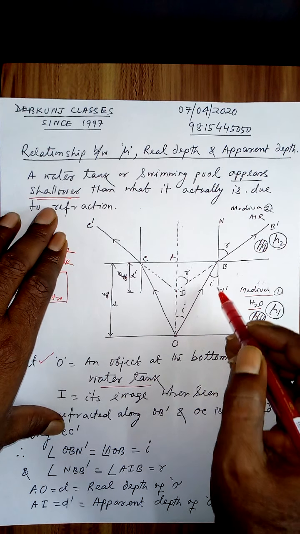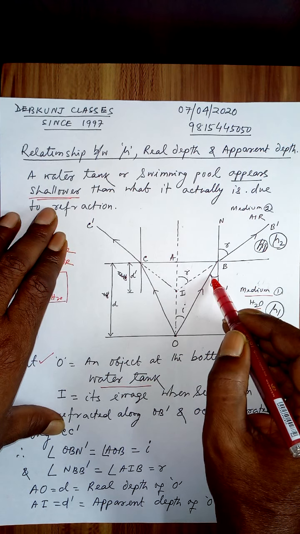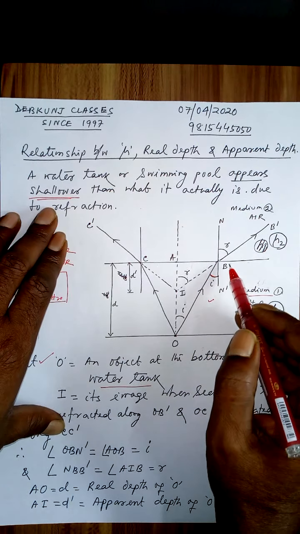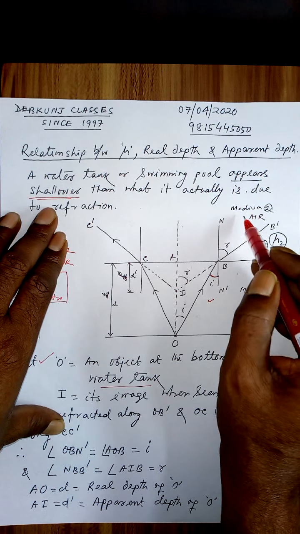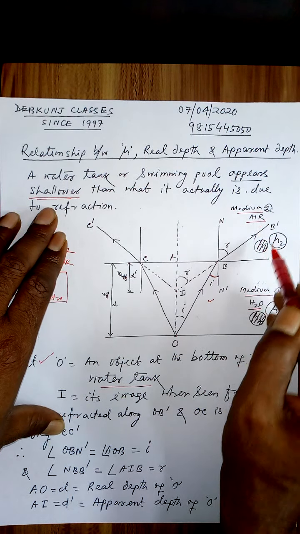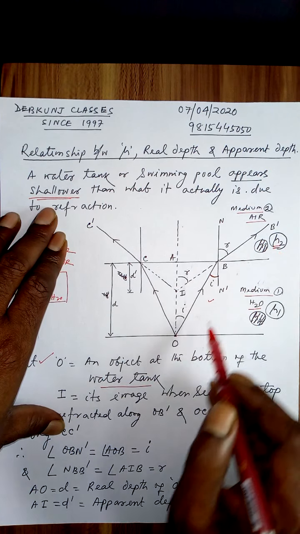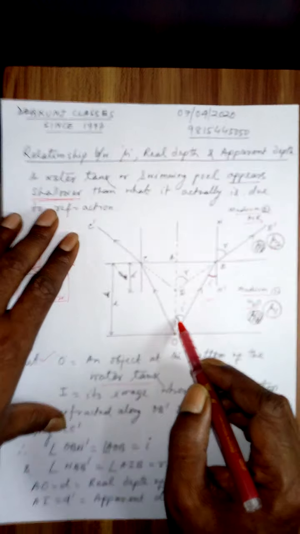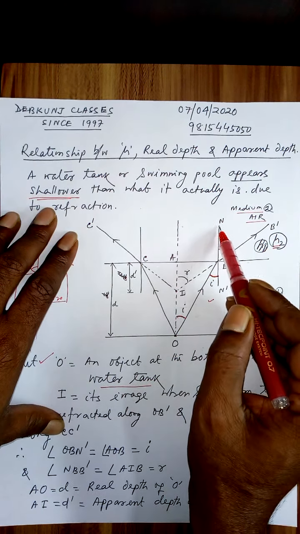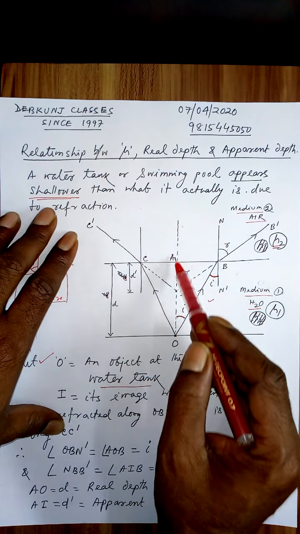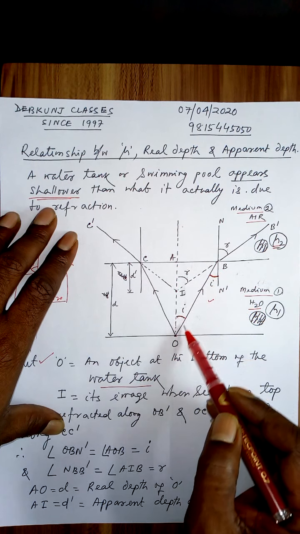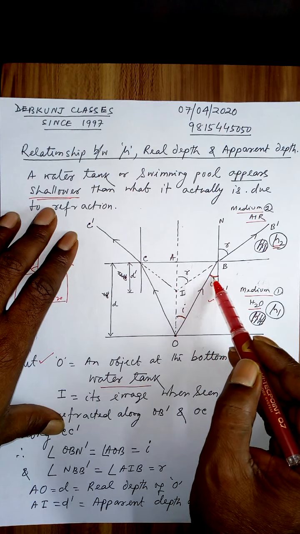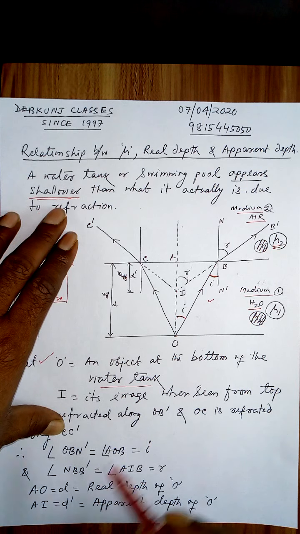Now here the angle of incidence is in this medium, and the angle of refraction is in the rarer medium 2, having refractive index mu 2. So if this is I, this is also I, because this line is parallel to this and this is a transversal. So this angle is equal to this angle, being alternate angles.